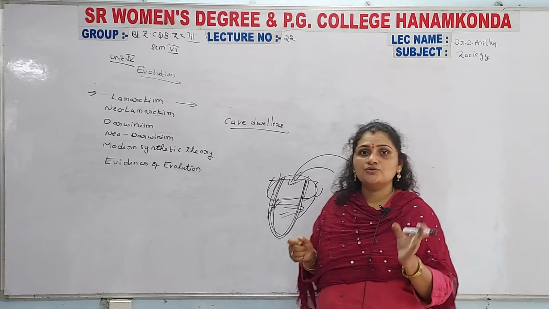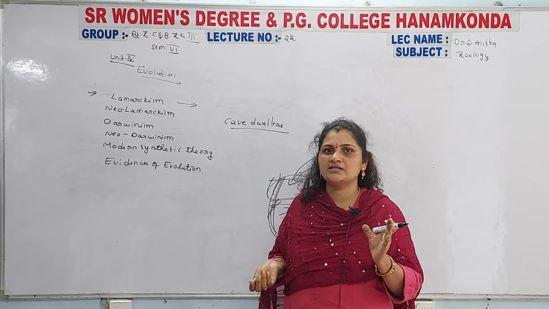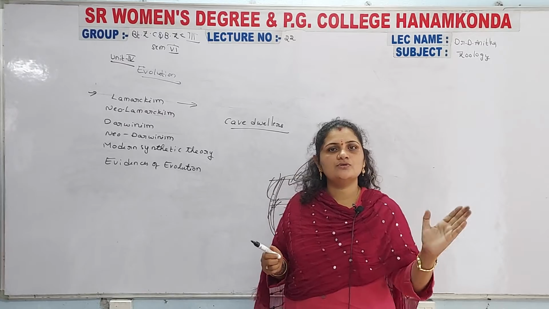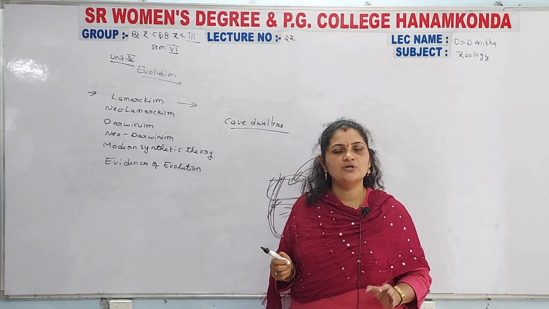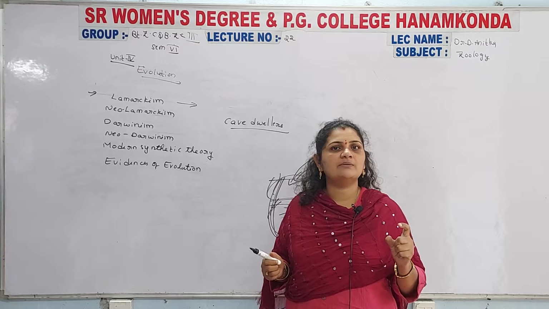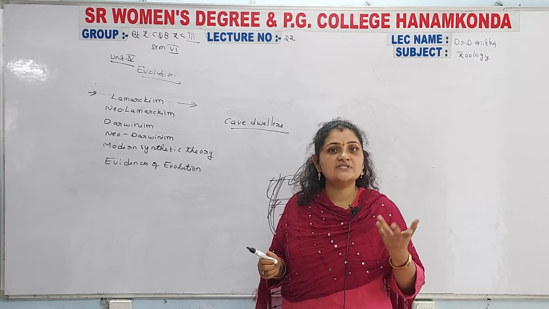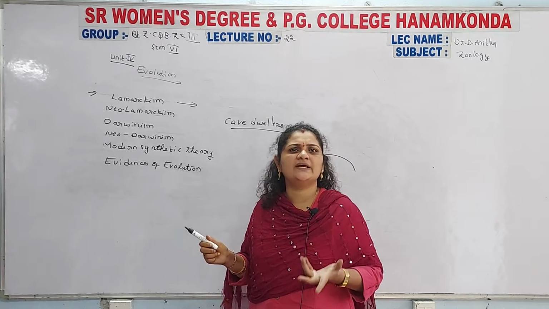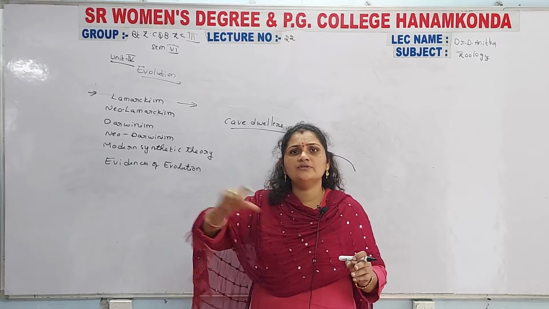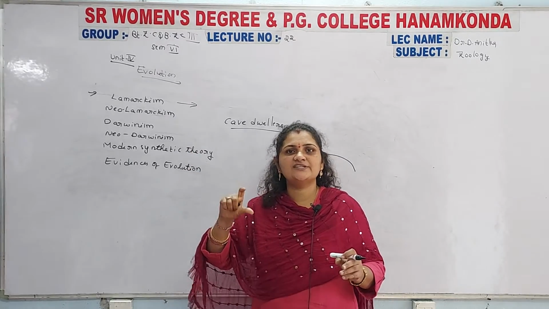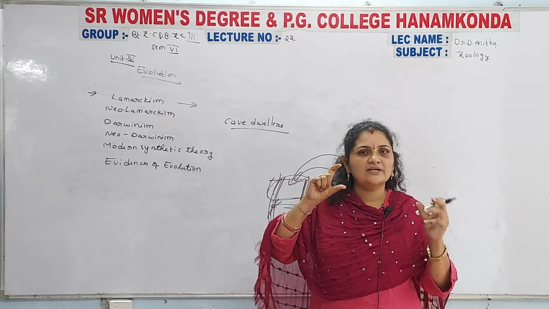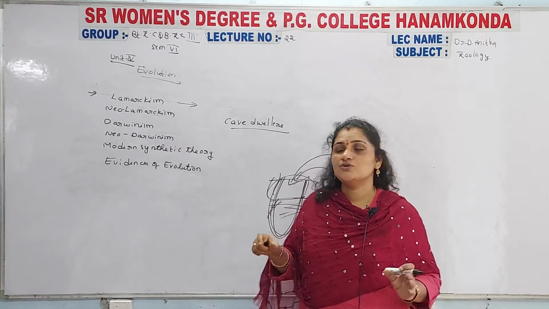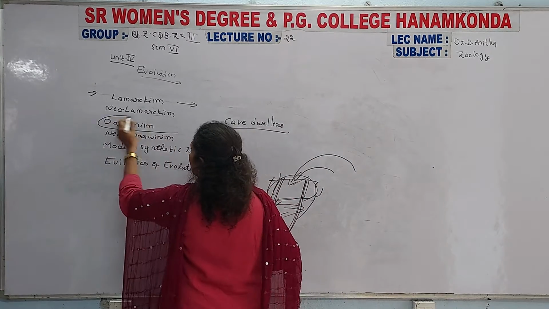So those changes occurred inside a particular organism. Those changes are completely hereditary, so they are inherited and transmitted to the offspring generation also. If in the snake population the legs are in a vestigial condition, their offspring generation may not contain any legs at all. Those characters are transmitted from one generation to another generation. That was explained by Darwin and Darwinism.